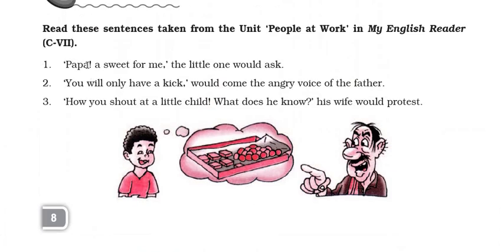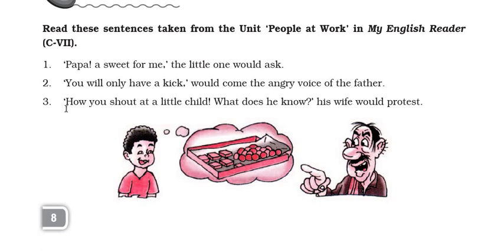Inverted comma begin, Papa, exclamatory mark, a sweet for me, comma, inverted comma close, the little one would ask, full stop. Next sentence, inverted comma begin, you will only have a kick, comma, inverted comma close, would come the angry voice of the father, full stop.